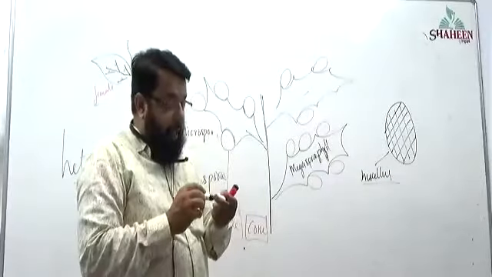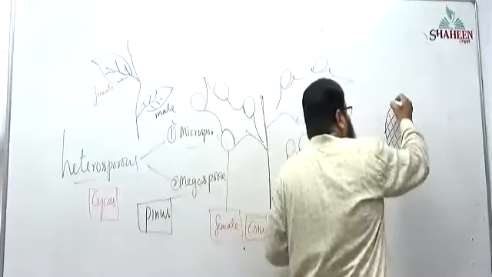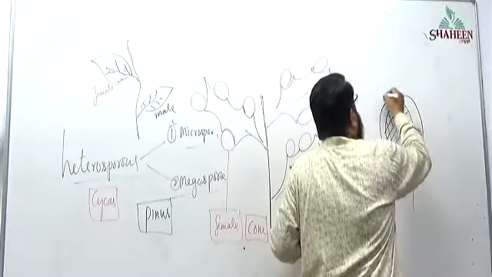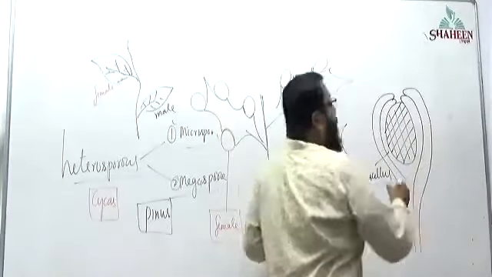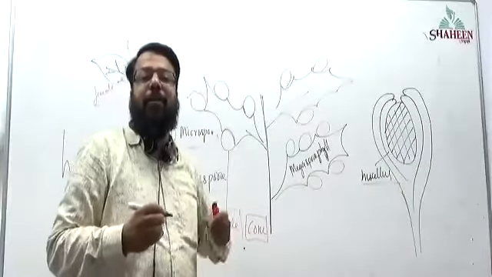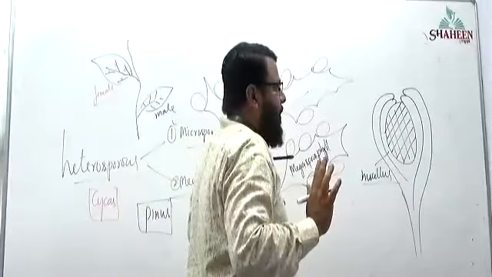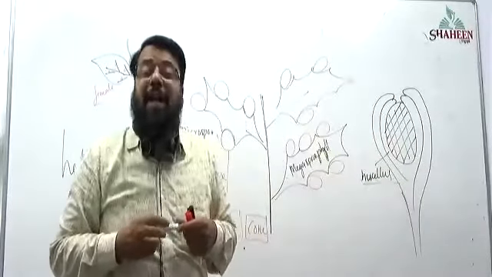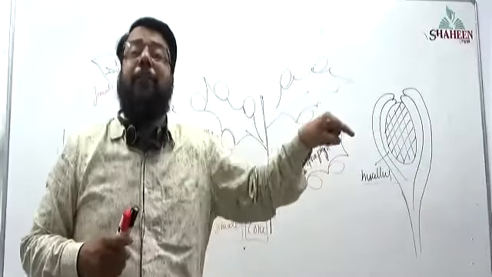Okay. This nucellar tissue is protected by coverings. Later you will come to know about the names of these coverings. Coverings are called integuments. We don't want to go into that now. Integuments. Why is this nucellus protected? Why is it covered? Because nucellus is an important tissue.